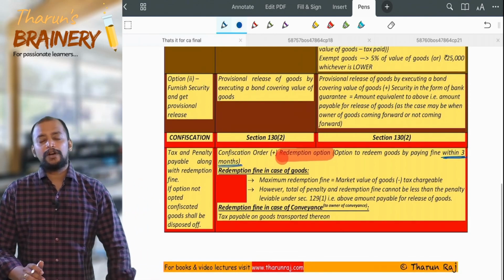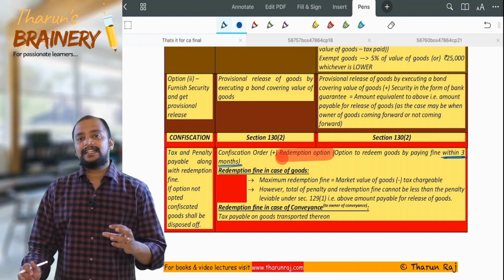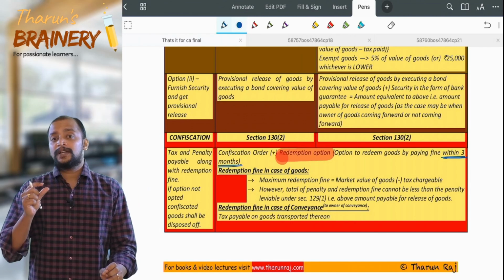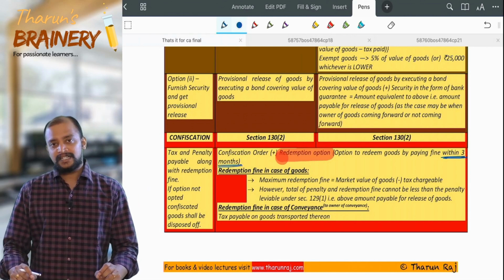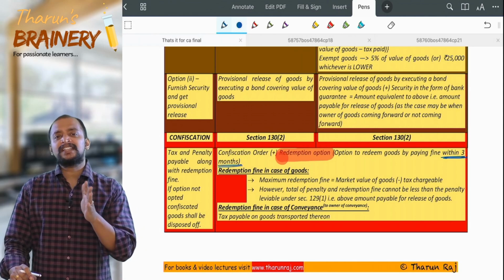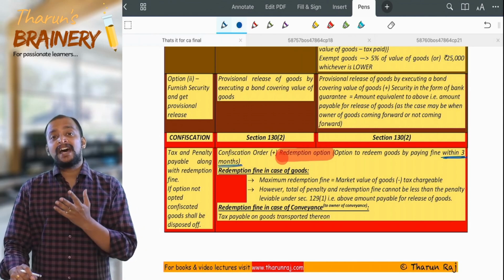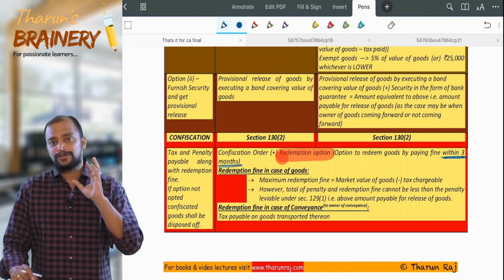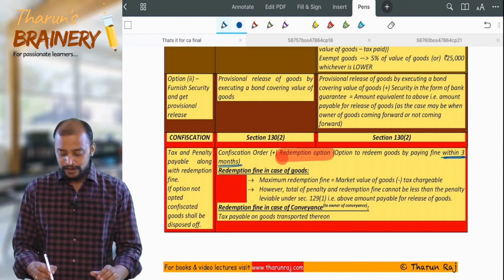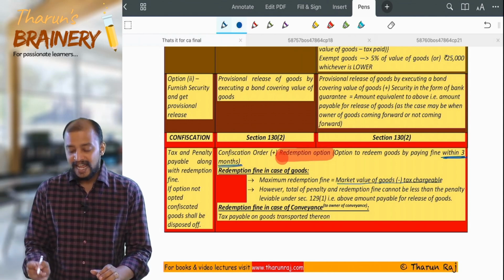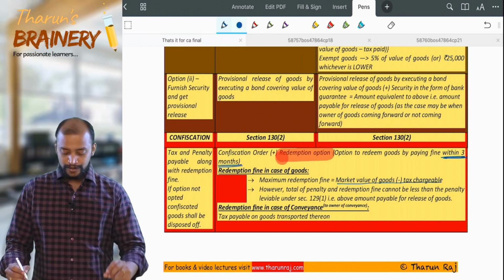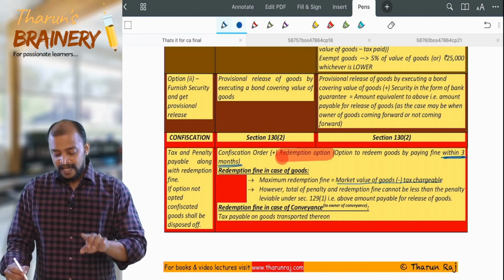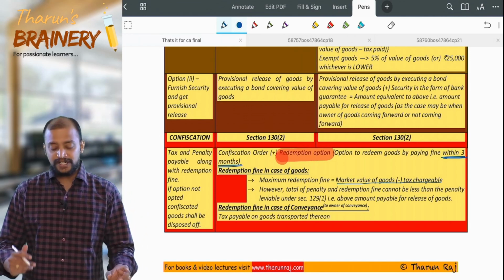Redemption fine in case of goods. How much redemption fine I need to pay? See, an exact or absolute number is not given, but they are telling the maximum redemption fine that can be levied: equal to market value of those goods as reduced by applicable tax on those goods. See that. Maximum redemption fine equals market value of the goods minus the applicable tax on those goods. However, the total penalty and redemption fine cannot be less than penalty leviable under section 121.